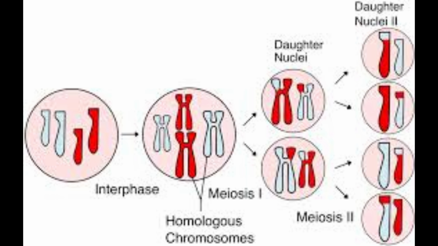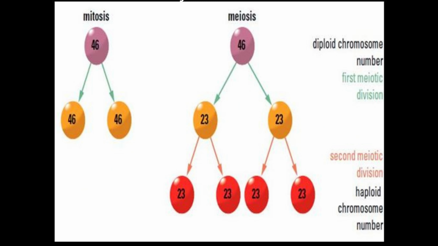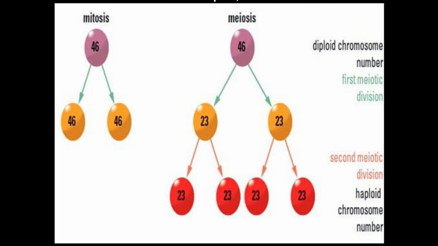Meiosis divides one cell into 4 new cells, and each of these new cells is different from the others. They are not identical, and each one has only half the number of chromosomes of the original cell. For example, in humans, a cell with 46 chromosomes will create 4 gametes with only 23 chromosomes each.